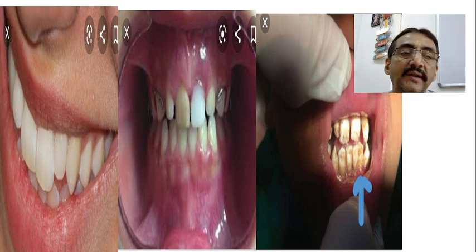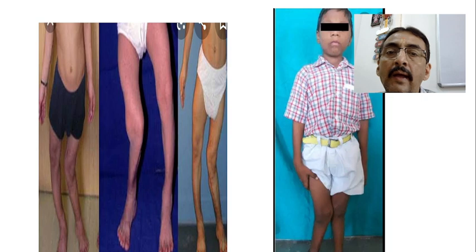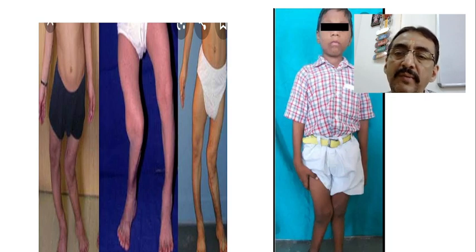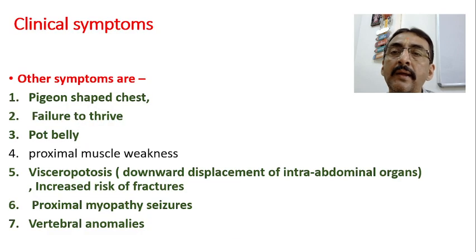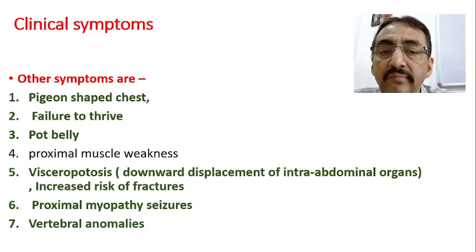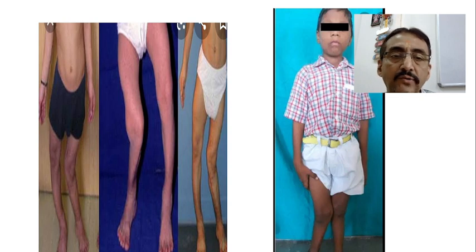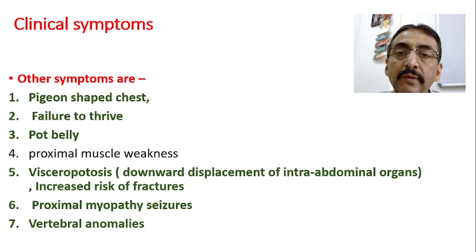Now, these are some of the dentition problems which can occur because of rickets. And these are the deformities, as I told. See, these are the lower limb deformities. Windswept deformity is there, varum is there, valgum is there. Now, what are the other symptoms? If you carefully see, you can even see the double malleolus. Otherwise, I will show the double malleolus figure. One more figure is there. I will show that. All these figures are taken from YouTube just for educational purposes.